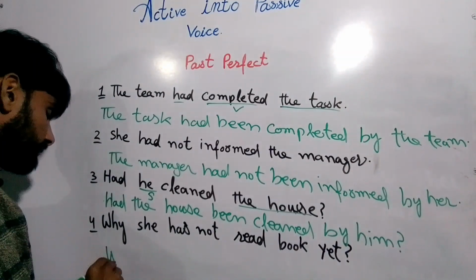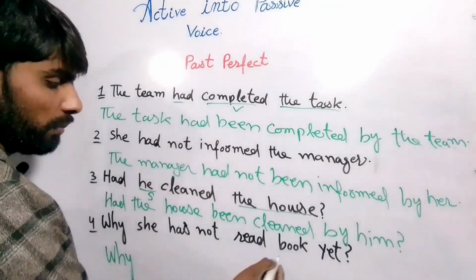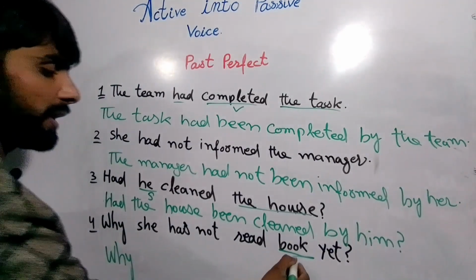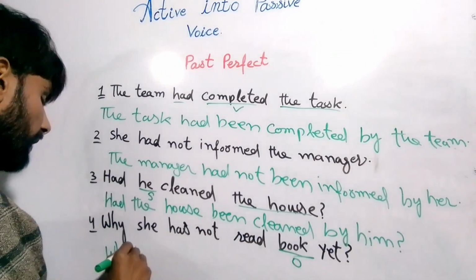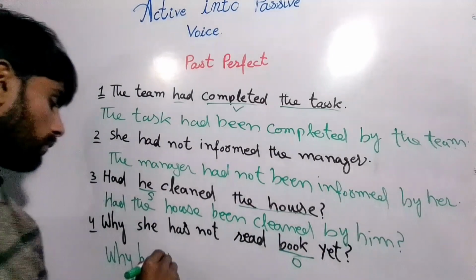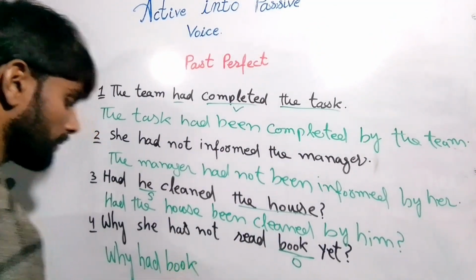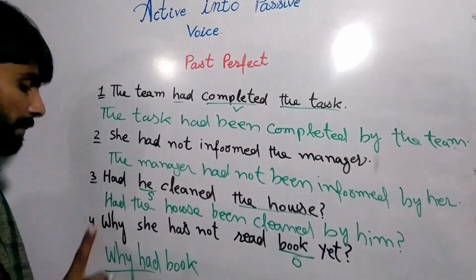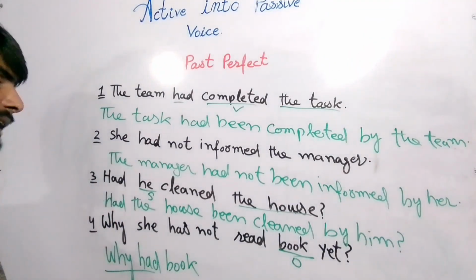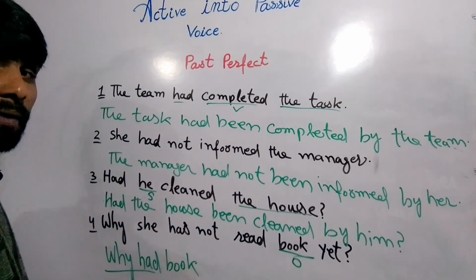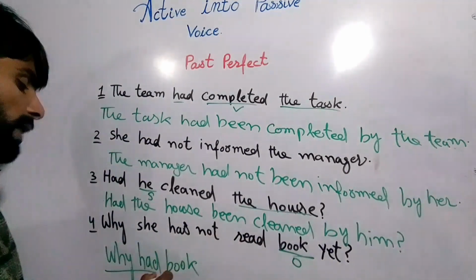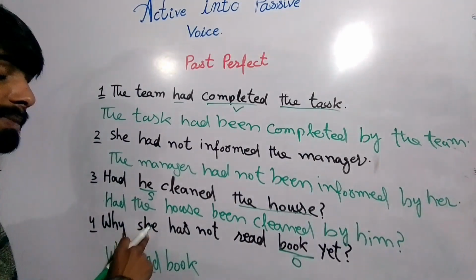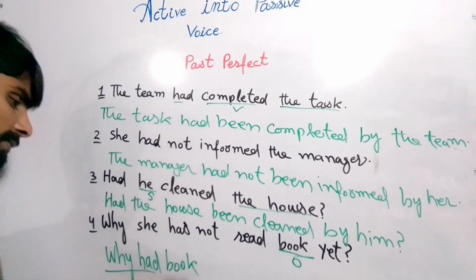And next is a WH family word. Here the book is the object, right? So the helping verb and the WH family word we always write first, and after that we'll write the object, and after that we'll write the subject, that is, we make the subject the object and the object the subject, right?